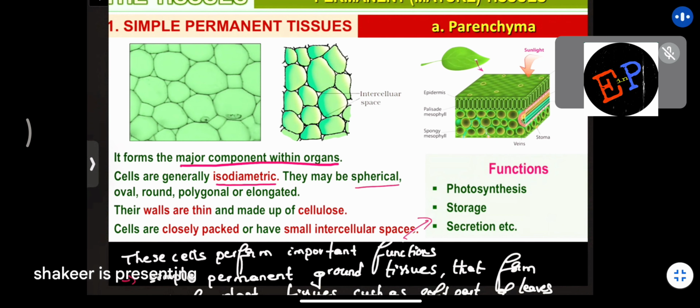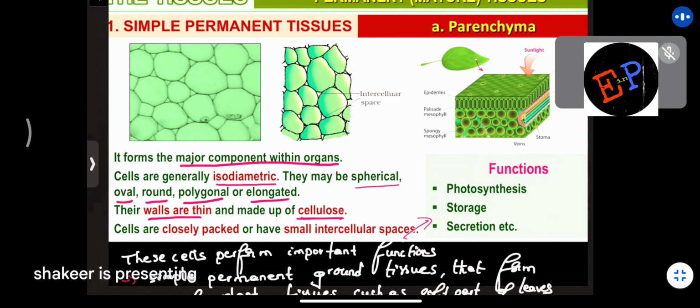But they may be spherical, oval, round, polygonal, and they may be elongated also. So these shapes may be present, but diameter wise, they remain the same. Clear? So walls are thin and made up of cellulose. So what is the material these cells are made up of? This is also very important. So what about the walls of these parenchyma cells? Thin walls are present and they are made up of what?